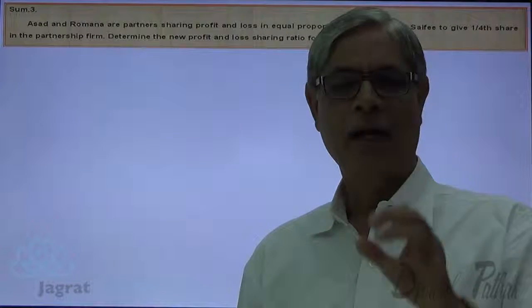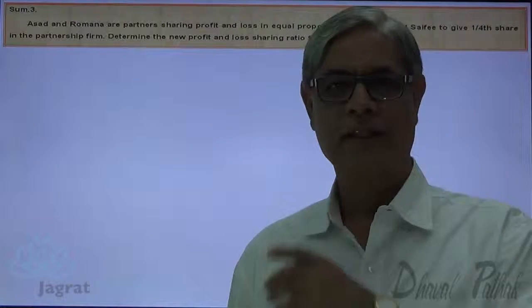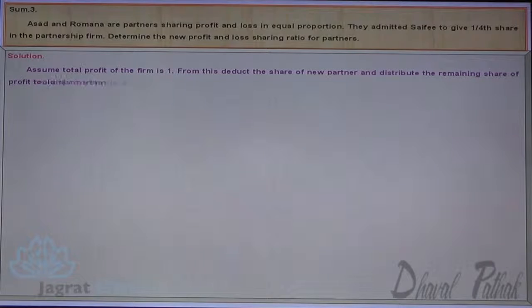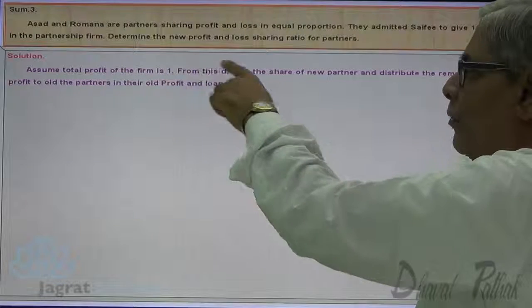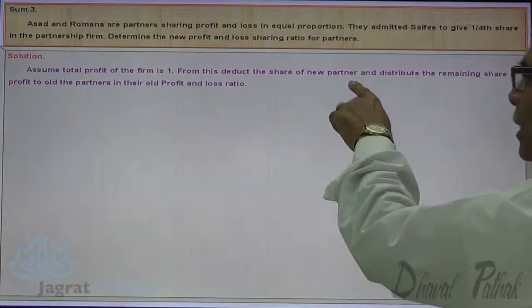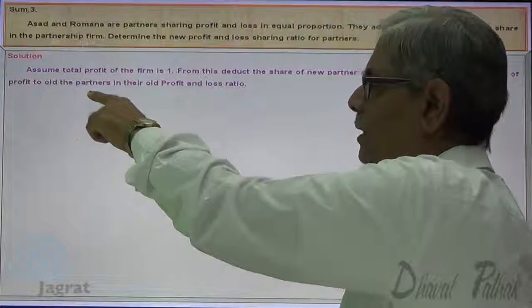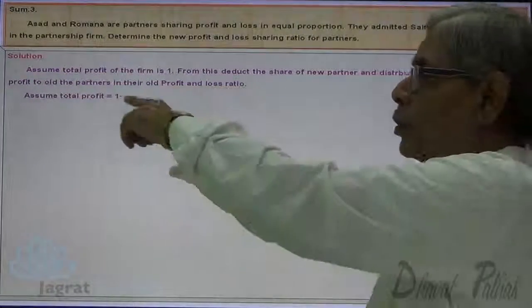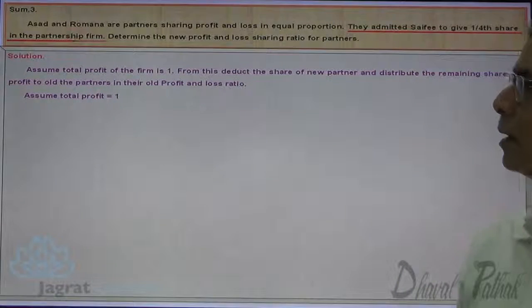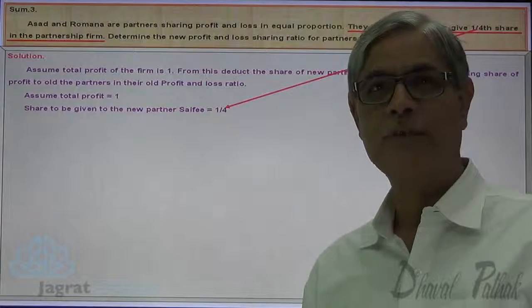Now this I have explained to you, that I want to write down for your better understanding. Look at it. Assume the total profit of firm is 1. From this, deduct the share of a new partner and distribute the remaining share of profit between old partners in their old profit loss ratio. Assume the total profit to be 1. Share of Saif is 1/4. 1 minus 1/4, 3/4 is the balance share.